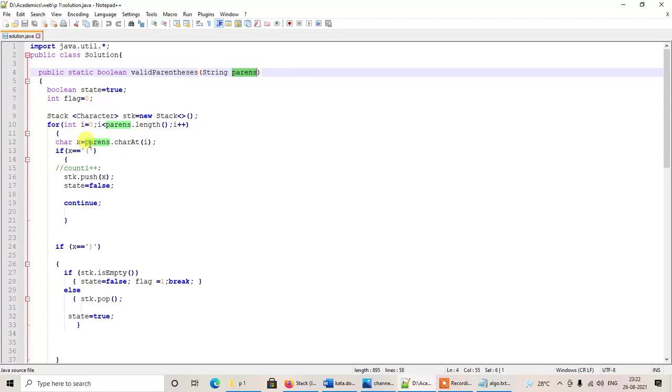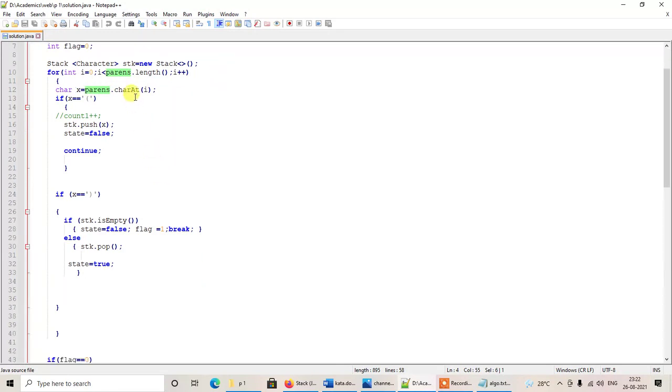And here we are going to be extracting each and every character from this string using the charAt statement. If at any stage we find an opening bracket, we are pushing it onto the stack. Just ignore this line, it is not a part of our code. Whenever we encounter a starting bracket, we are pushing it onto the stack by using the stk.push statement. And this one is also not required, so I am just commenting it out.